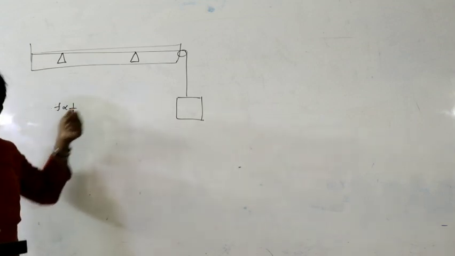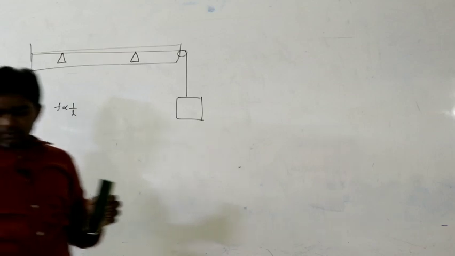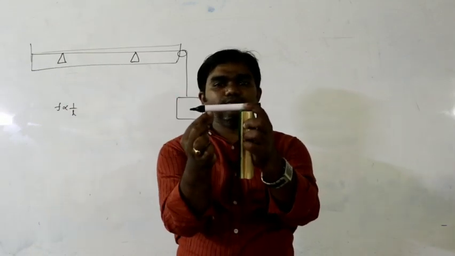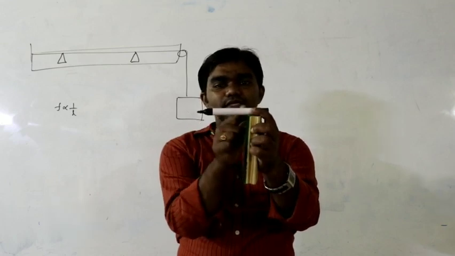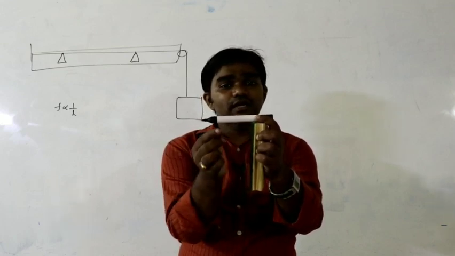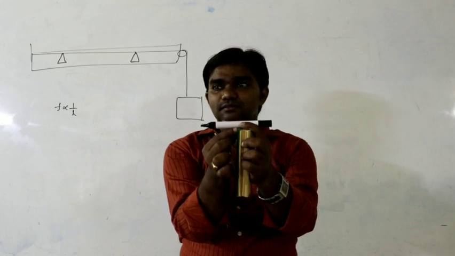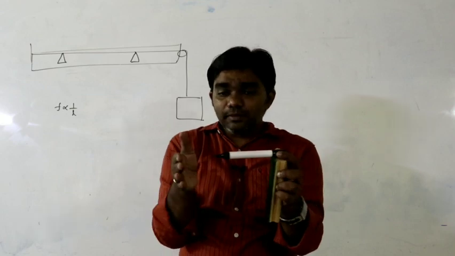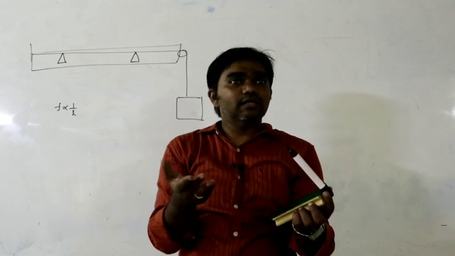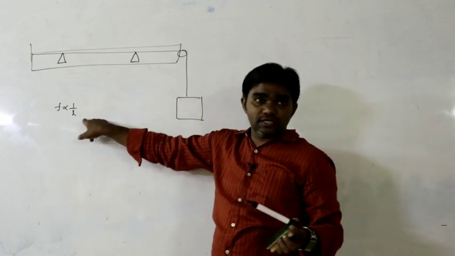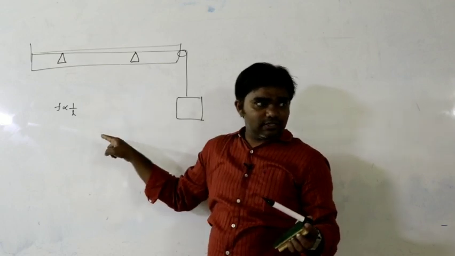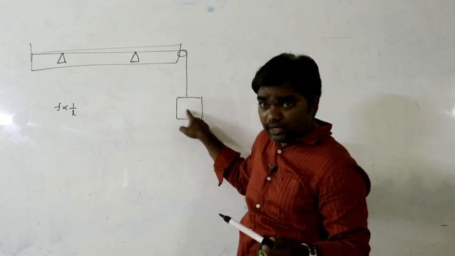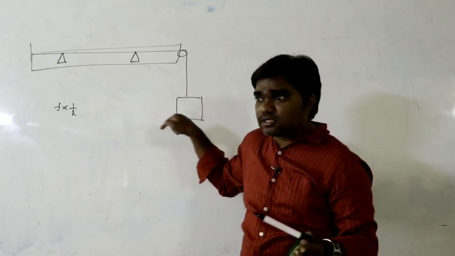How does this length vary? For example, I place one bridge here and one bridge here. Then what is the effective length? The distance between two bridges. If the bridges are separated, what happens? Length increases. If the bridges come closer, length decreases. Due to that, the length varies here. First law is the law of lengths only now. Weight does not change, and linear density also does not change.